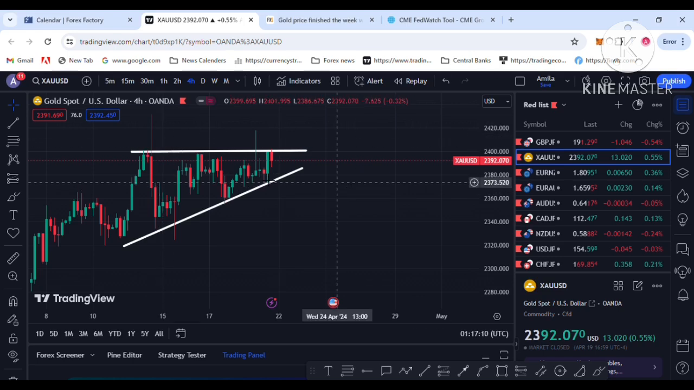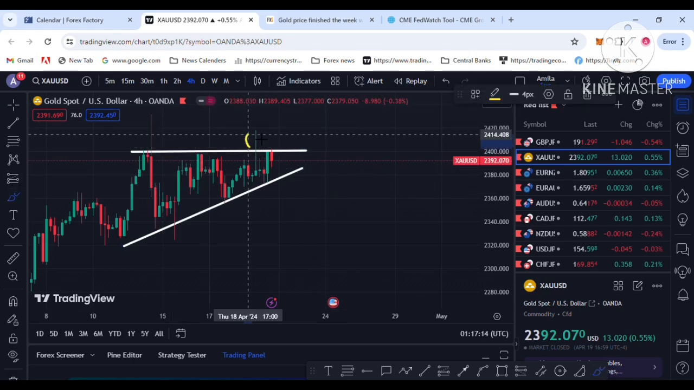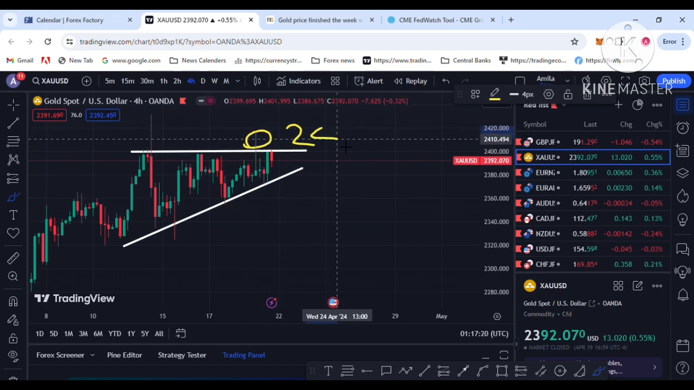So let's see what is going to happen next week. This is the triangle pattern. You can see I am on the 4 hour chart. This is the breakout. Many people are telling that it is a fake breakout. I am telling you that it is not a fake breakout.